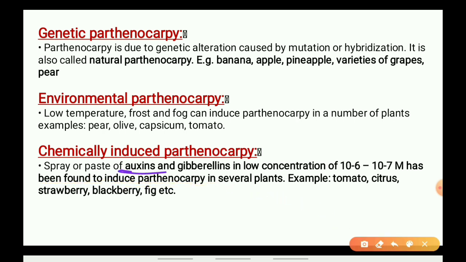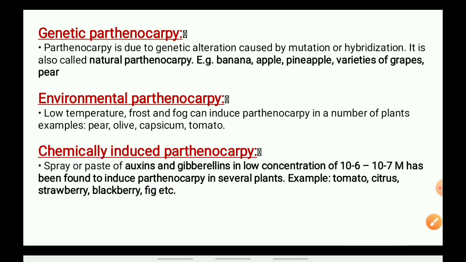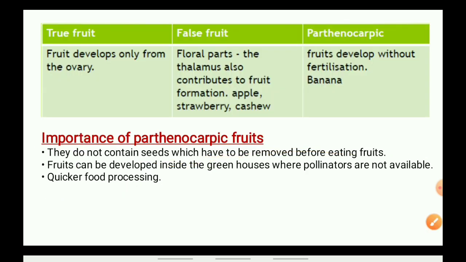It means when auxin and gibberellin hormones are sprayed on some plants like tomatoes, lemons, oranges, strawberry, as well as blackberry or figs, it is called chemically induced parthenocarpy. Now parthenocarpy is understood, no confusion in this.